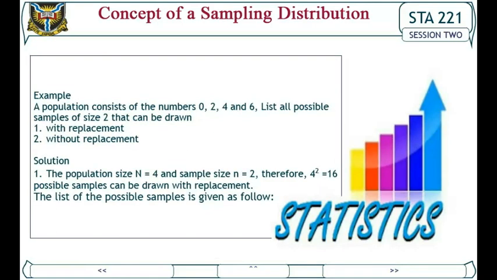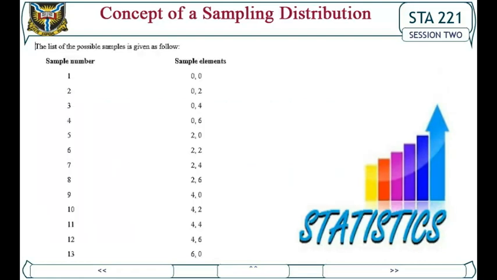Example: a population consists of the numbers 0, 2, 4, and 6. List all possible samples of size 2 that can be drawn, 1. with replacement, 2. without replacement. Solution. 1. The population size N is equal to 4 and sample size n is equal to 2. Therefore, 4 raised to the power 2 is equal to 16 possible samples can be drawn with replacement. The list of the possible samples is given as follows. Sample number, sample element.